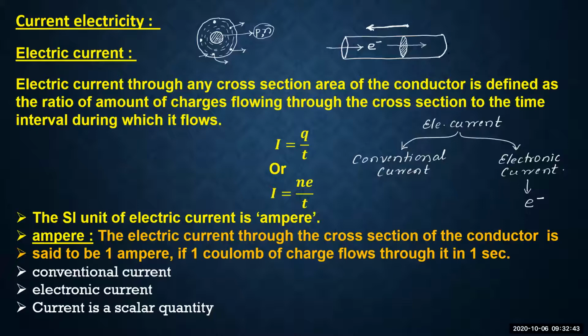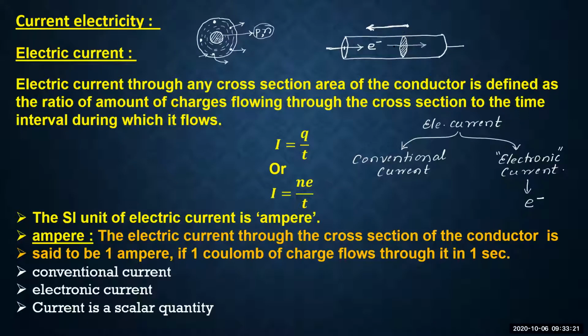So whenever we are studying the flow of charges, practically, we do not consider the direction of the electronic current. See how wonderful it is. Actually, current is because of the flow of electrons. But when we are studying electricity, when we are studying current, we do not consider the direction of the flow of electrons.